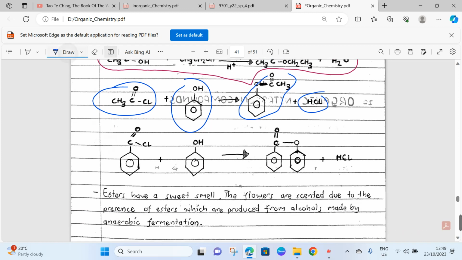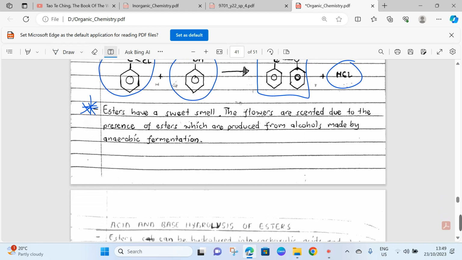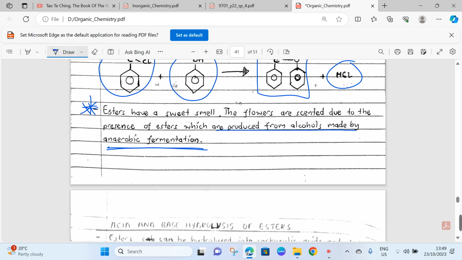And the next one, you have this type of acyl chloride reacting with phenol to produce an ester plus HCl. They're just examples of esterification reactions. And I also wrote a nice to know statement at the bottom to say esters have a sweet smell. Flowers are scented due to the presence of esters which are produced from alcohols by anaerobic fermentation.